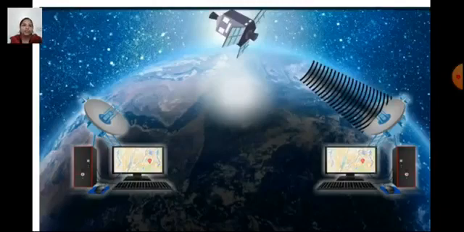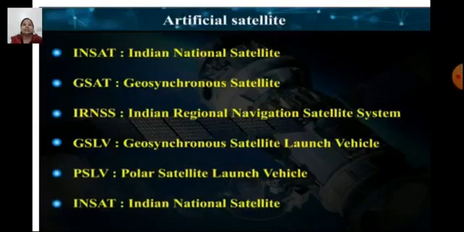communication satellites. Now, these are the names of a few artificial satellites: INSAT, Indian National Satellite; GSAT, Geosynchronous Satellite; IRNSS, Indian Regional Navigation Satellite System; GSLV, Geosynchronous Satellite Launch Vehicle; PSLV, Polar Satellite Launch Vehicle; INSAT, Indian National Satellite.